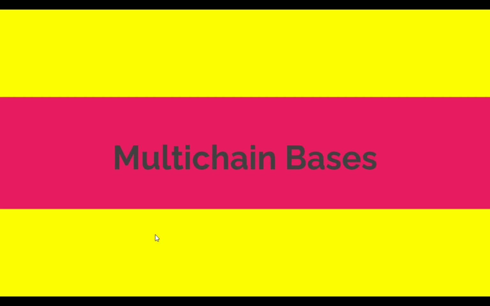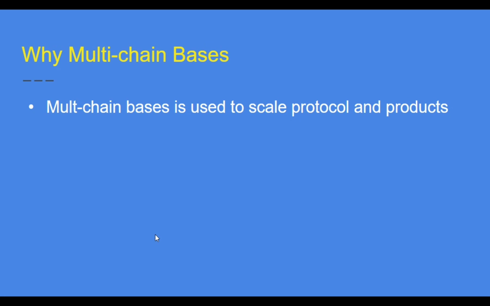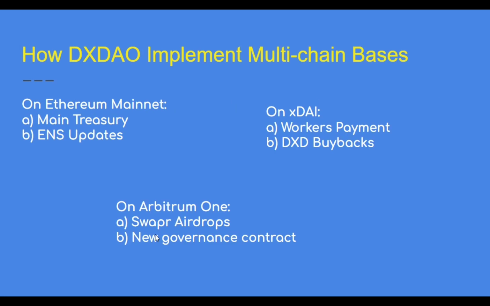We are here, multi-chain basis. Let's see why multi-chain basis. Multi-chain basis is used to scale protocols and products. Okay, let's see how DS DAO implemented multi-chain basis. On the Ethereum network, it houses their main treasury and ENS updates.